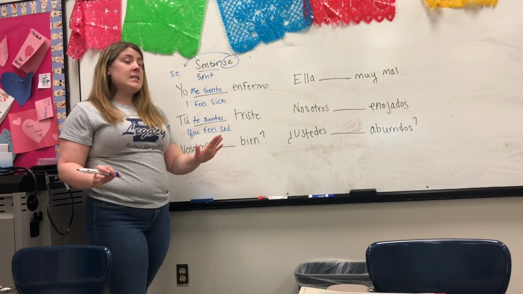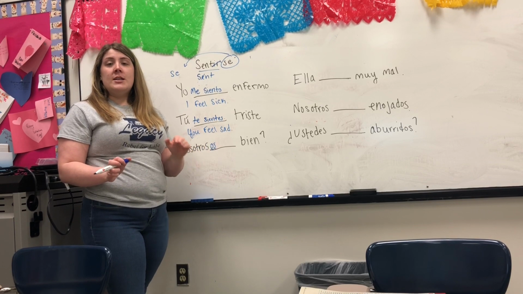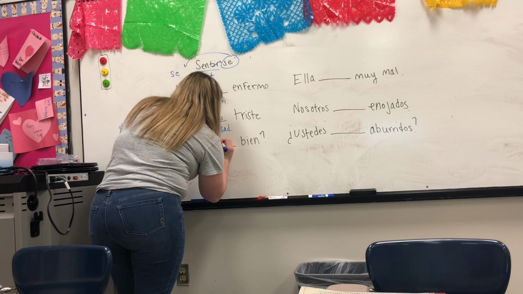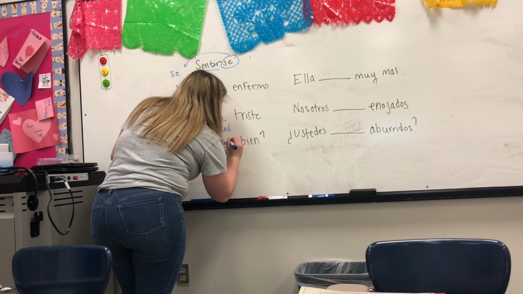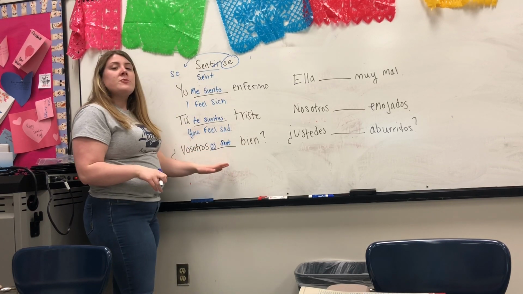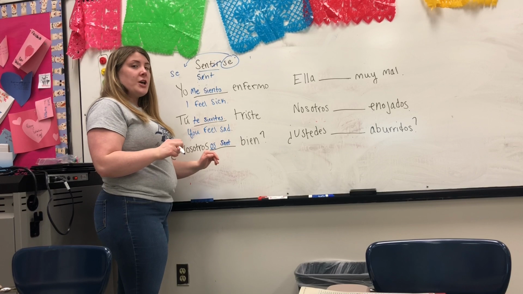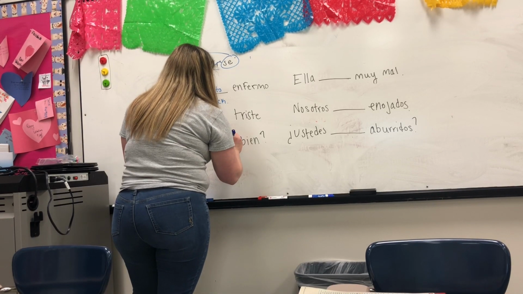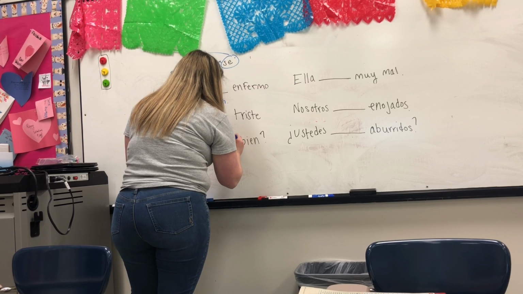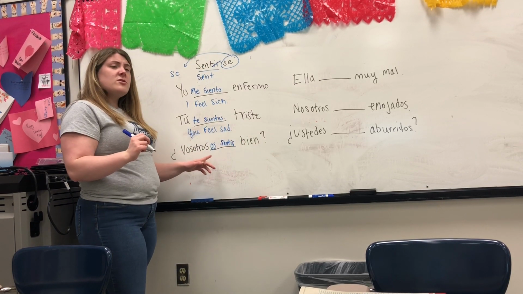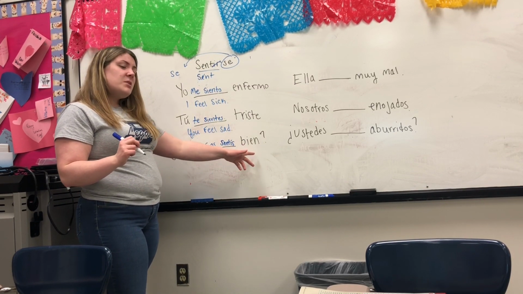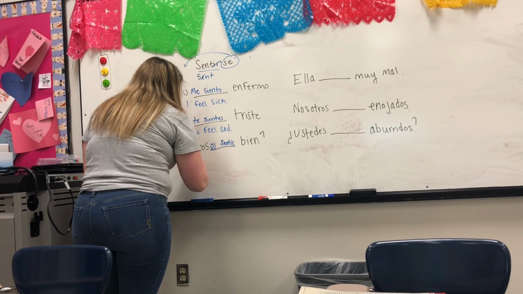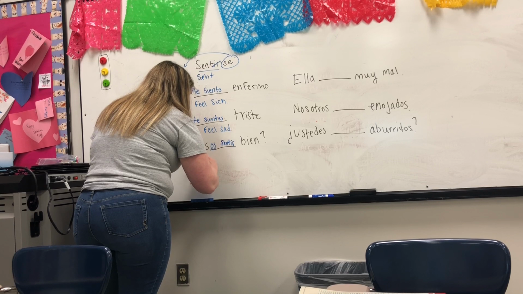You do not stem change. It does not stem change. So I take off my IR. I'm left with my stem, no stem change. And then I add on my new ending, which is ÍS. Vosotros os sentís bien? Are you all feeling good?